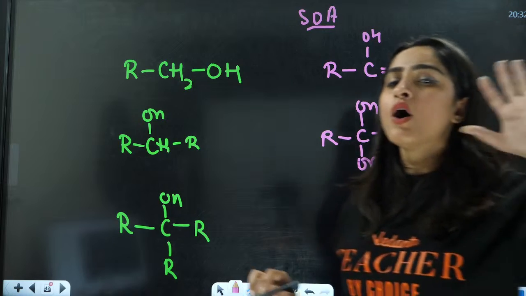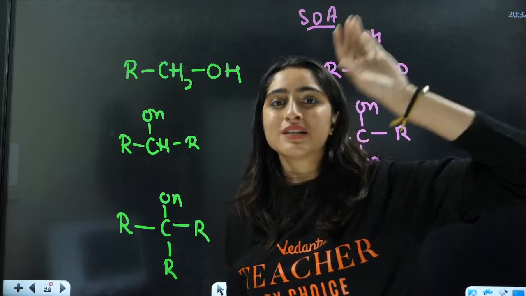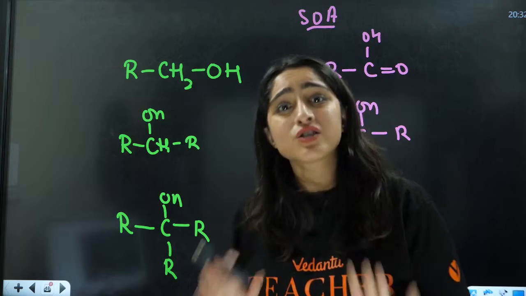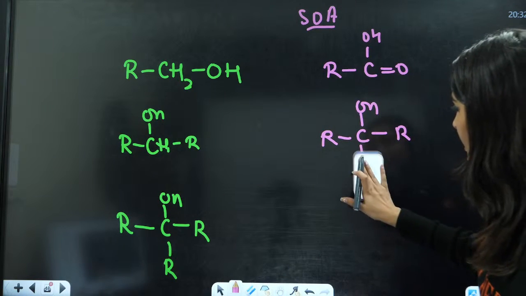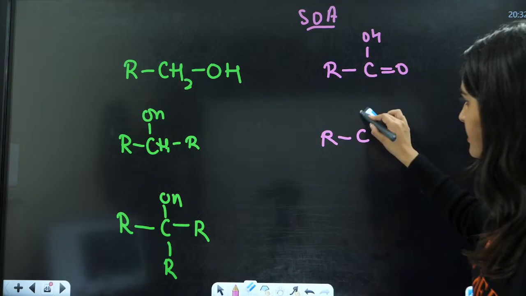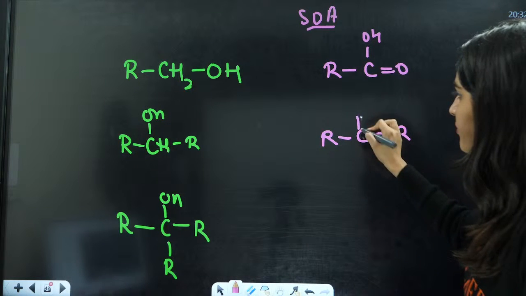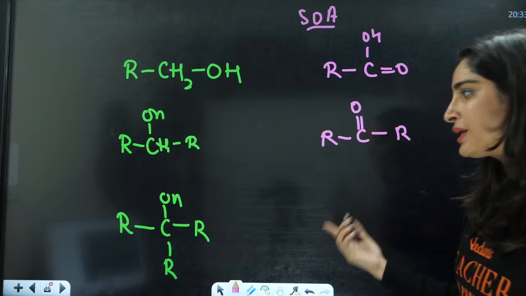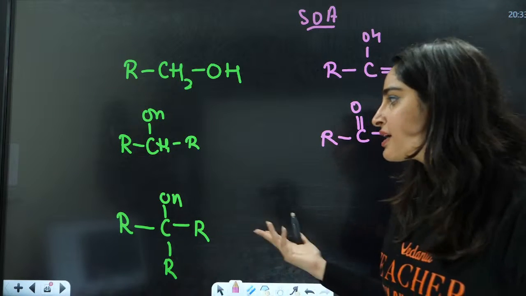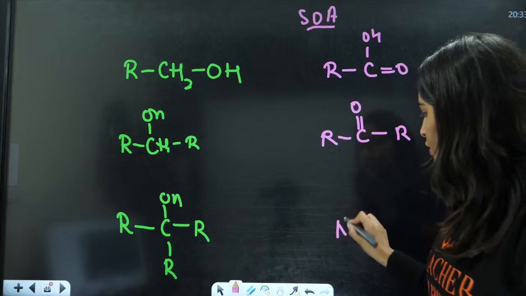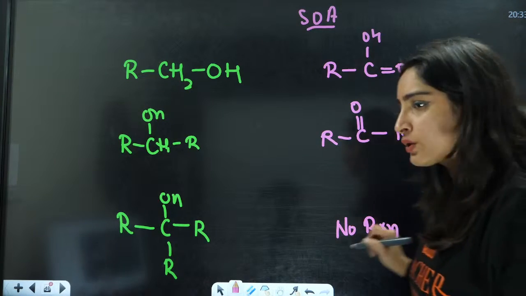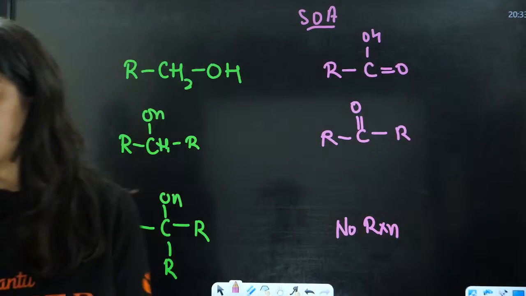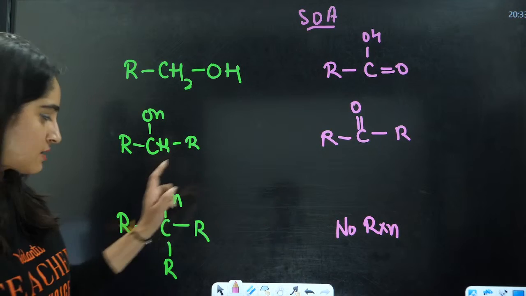If you have two OH on the same carbon, they are not stable, and that is why it is going to form here a C double bond, okay? It is going to form ketone in this case. And with 3 degree alcohol, nothing is going to happen here. No reaction is going to take place in this case, right?